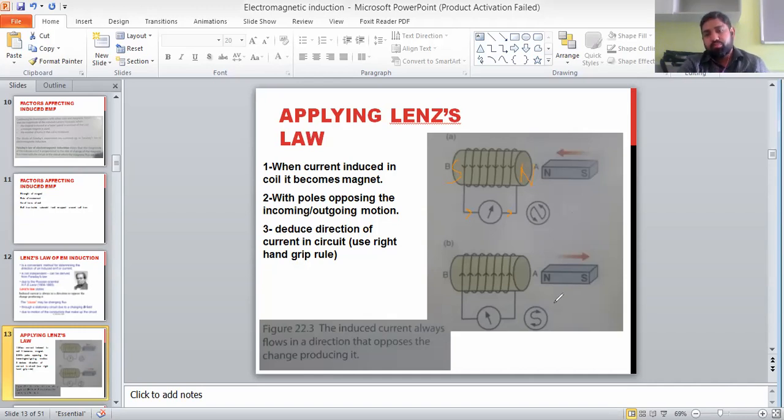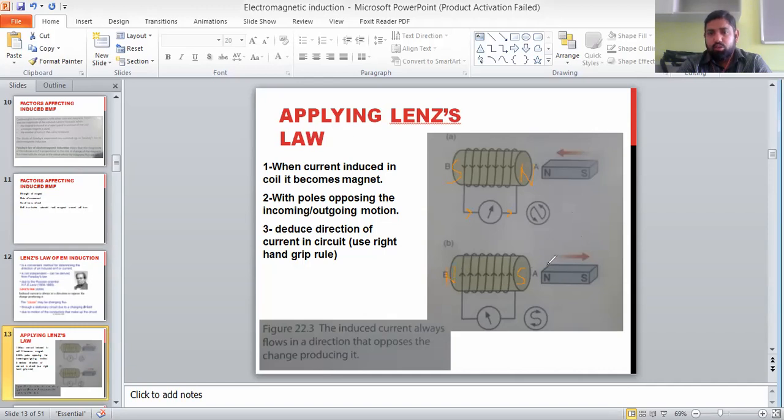In the second diagram, you see north is moving away. So now we have to oppose this change which is producing EMF. If north is moving away and I have to stop it, then this side of the coil should become south and this should become north.